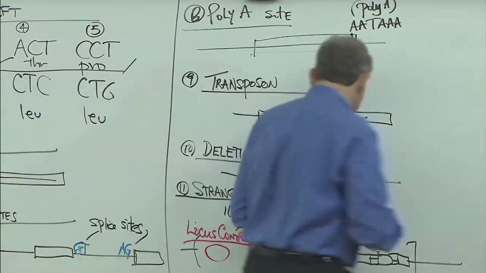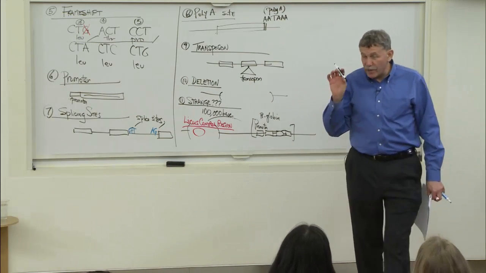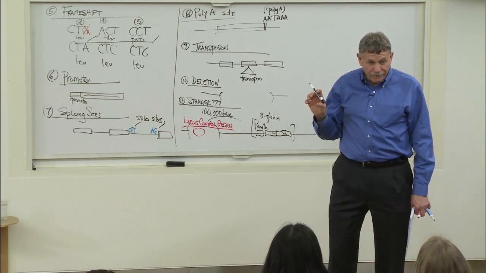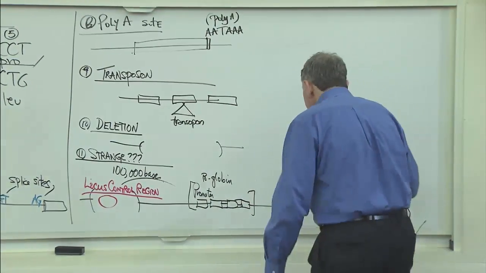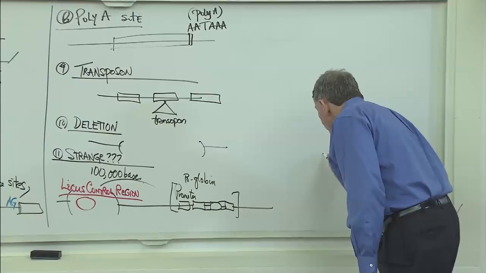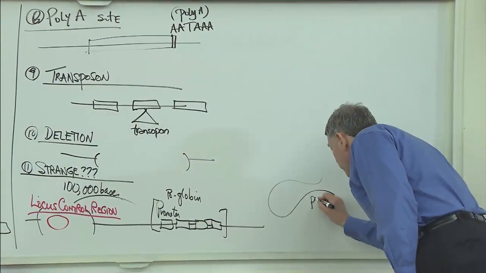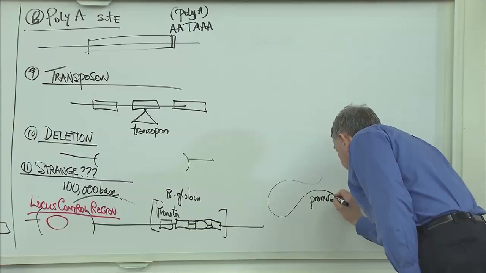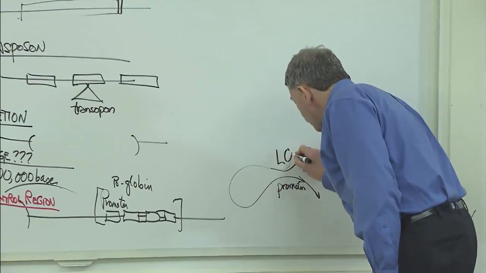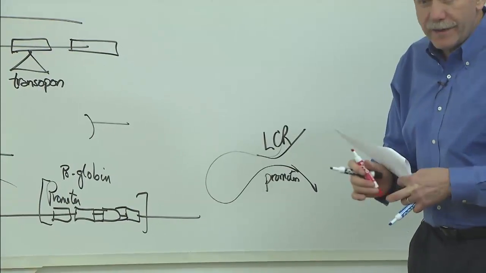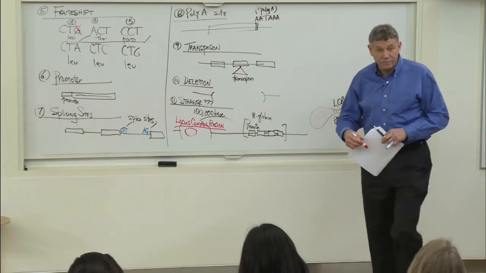When beta globin is activated, the simple story of RNA polymerase sitting down at its promoter isn't so simple. It gets help from other things, and as best we can tell, the chromosome kind of folds up. The promoter is over here, the gene is transcribed here, but this locus control region is over here, and they're brought into some proximity, and it somehow helps activate it.